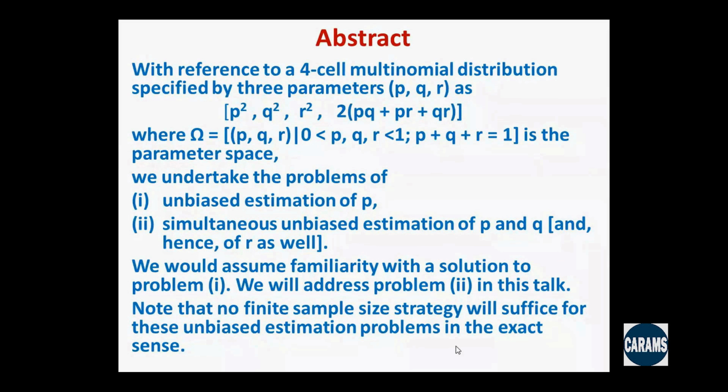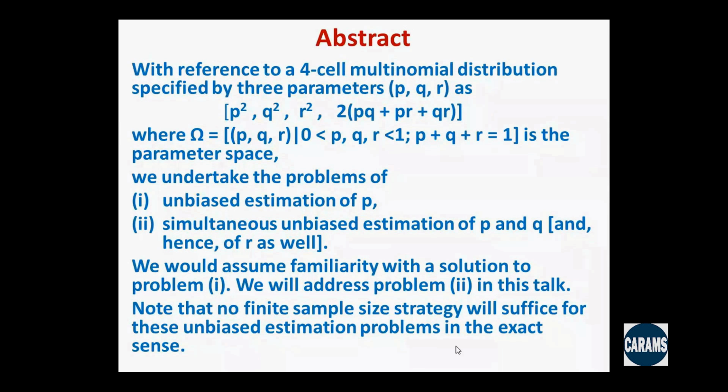So essentially, we take the problem of unbiased estimation of P or Q or R one at a time, and question number 2, simultaneous unbiased estimation of P and Q and hence of R. So these 2 issues are separate, and there is a difficulty level attached to the second problem.